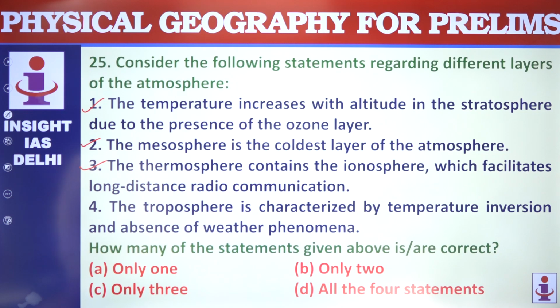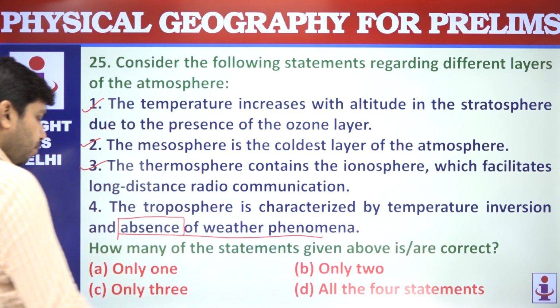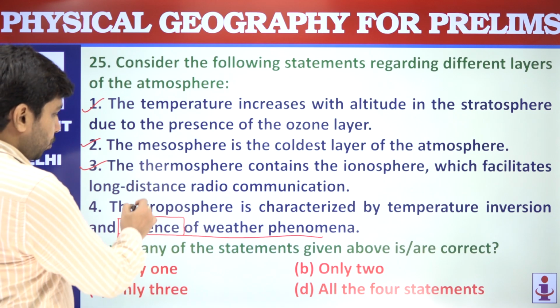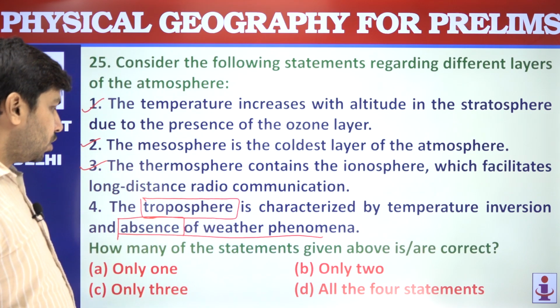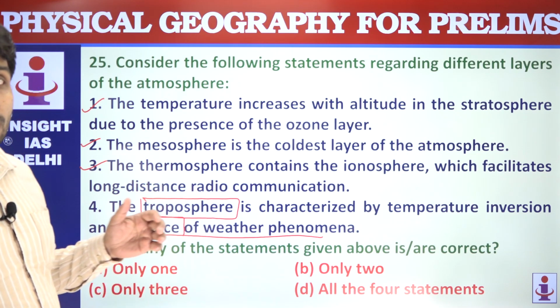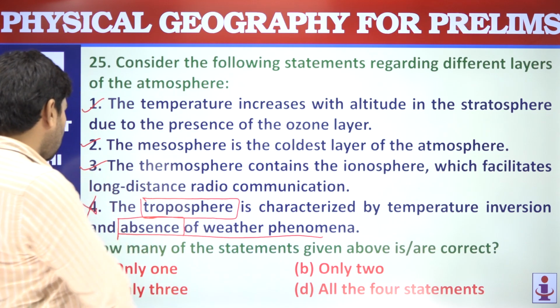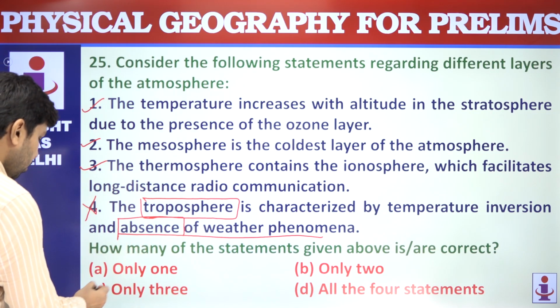Troposphere is characterized by temperature inversion and absence of weather phenomena. It is saying absence of weather phenomena. Troposphere is the only layer of Earth's atmosphere where weather phenomena actually occur. So to say that there is absence of weather phenomena makes this statement not correct. So how many are correct? Only 3 are correct.